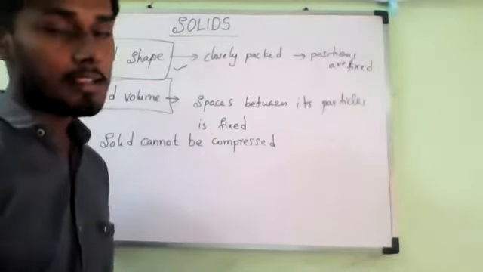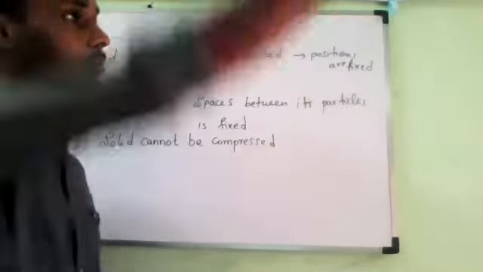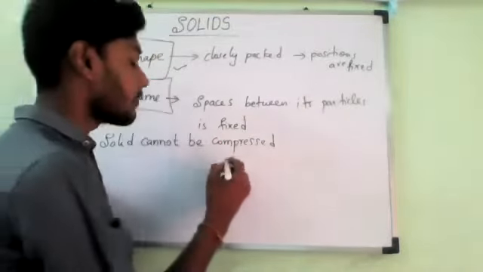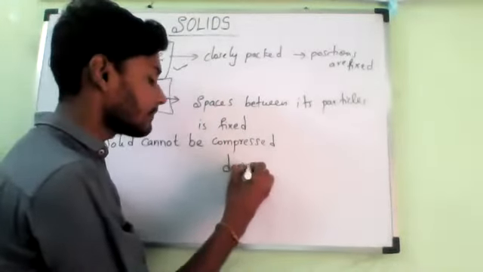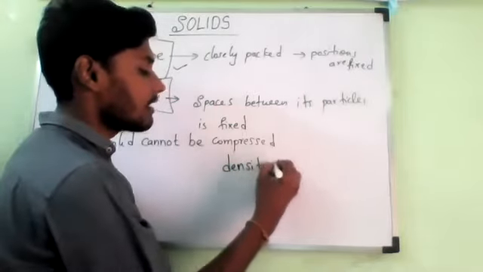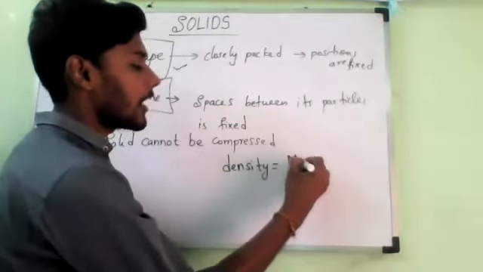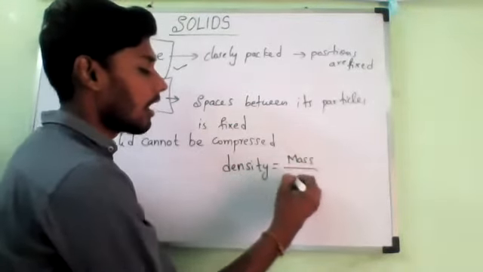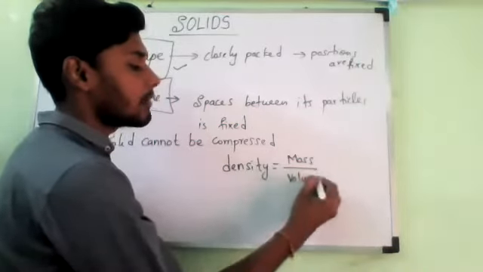Now observe carefully. A solid has density. I taught you this while teaching the fundamentals. What is the meaning of density? Density is mass by volume. Have you remembered? Yes, density means mass by volume.